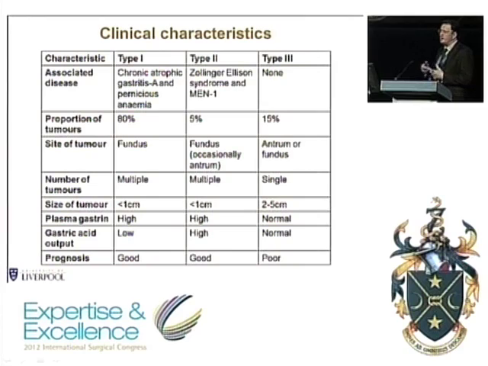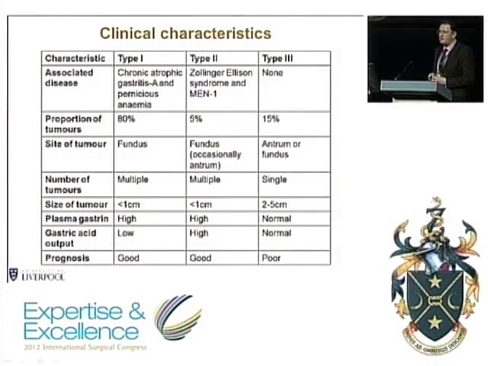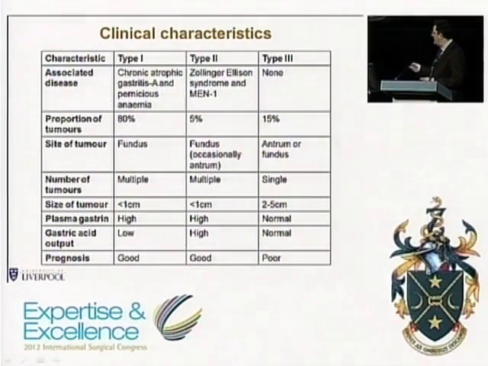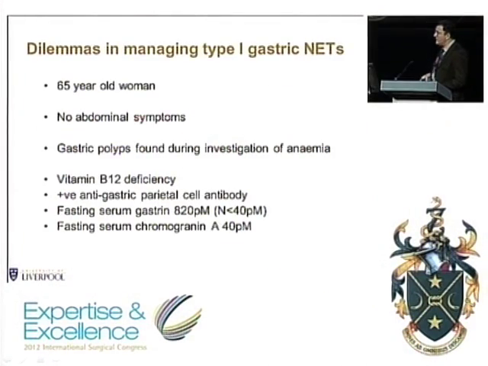to establish the cause, in that type 1 gastric neuroendocrine tumours usually have a very good prognosis. The type 2, the prognosis is associated with that of the underlying MEN1, and the type 3 have a much poorer prognosis. These should essentially be treated like gastric adenocarcinoma and treated with aggressive surgery. So I'd like to now proceed and discuss a few typical clinical cases.